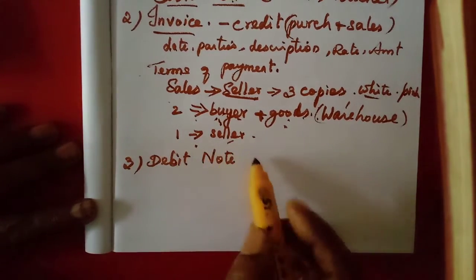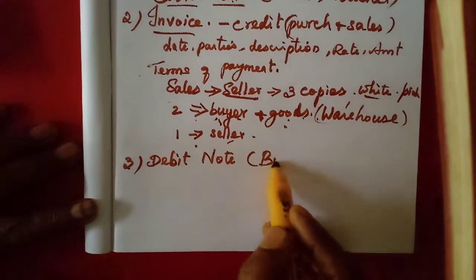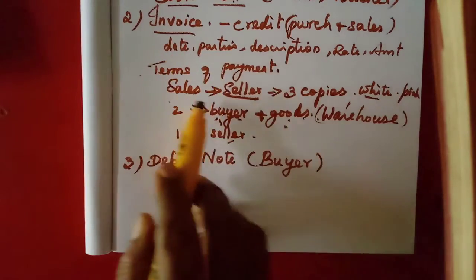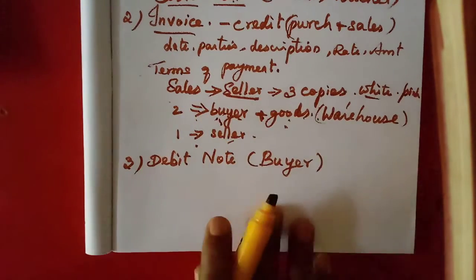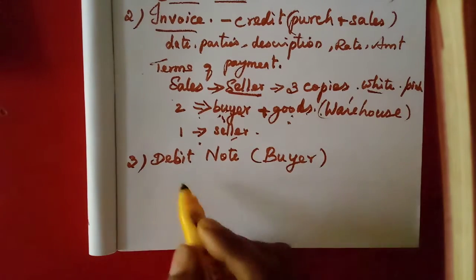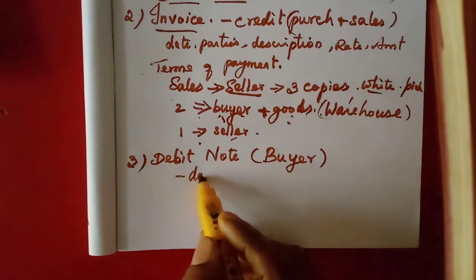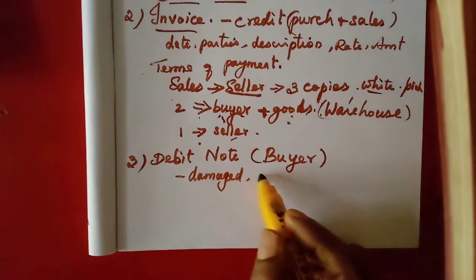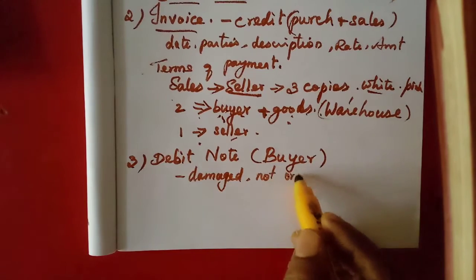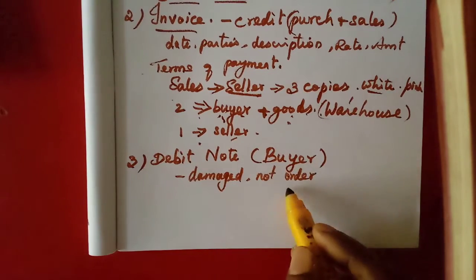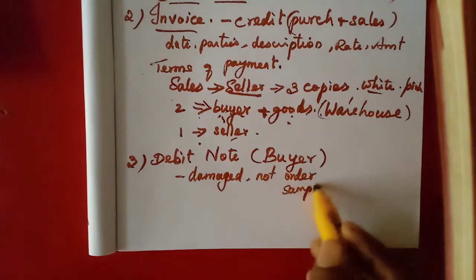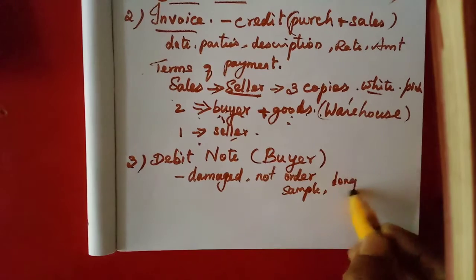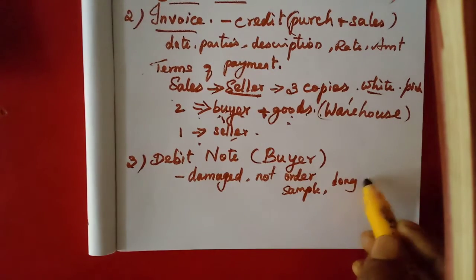Now, the third one is debit note. Debit note is prepared by the buyer. Just imagine the seller prepared the invoice and sent the goods to the buyer. The buyer is receiving them, and now some goods are damaged, or not as per the order we placed, or the sample given, or it is a long delay, after 6 months, 8 months it comes.